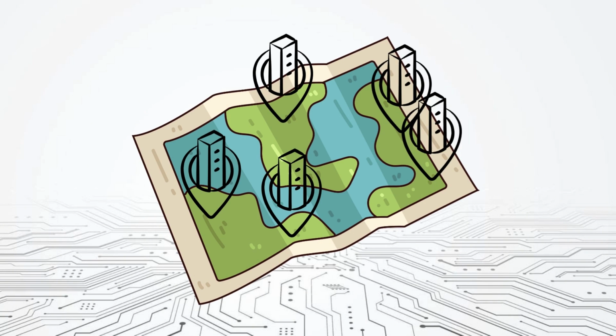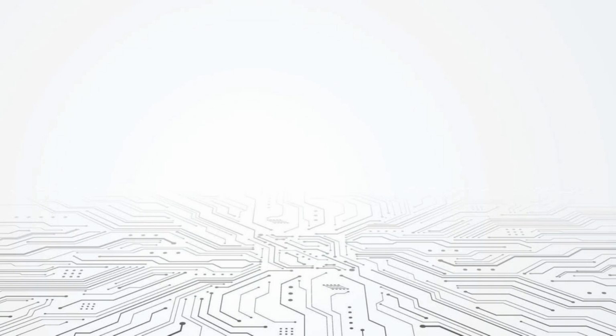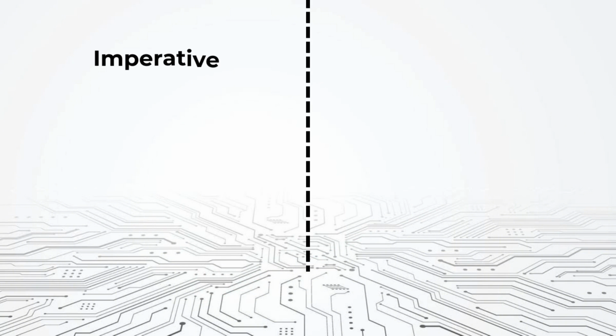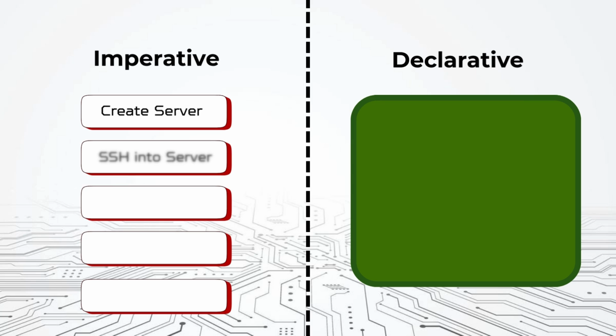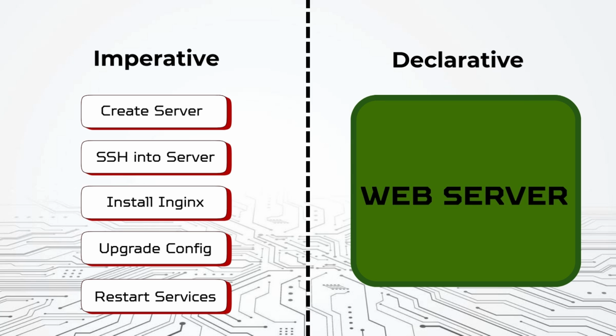When talking about infrastructure as code, we're really talking about describing the desired state of your infrastructure in a declarative way. Basically, you're not telling the system every individual step to follow. Instead, you're stating what the final outcome should look like, and the tooling works out how to get there.